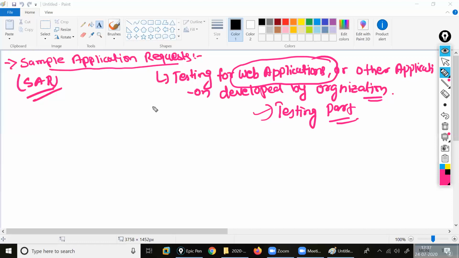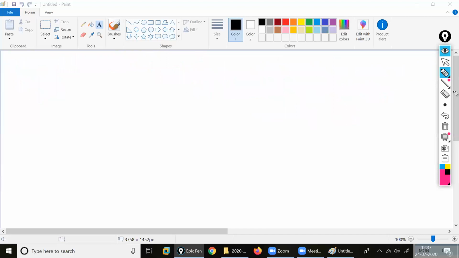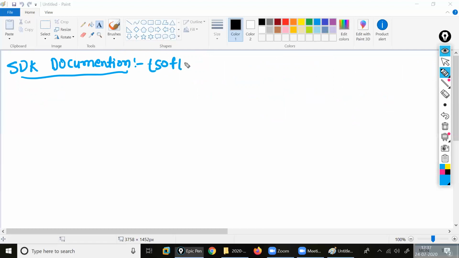Then after that we have the SDK, software developers kit. The next, you should write here, this is my SDK. SDK documentation is the supporting one. If I'm talking about the SDK documentation, inside that you will find that it is known as our software developers kit.